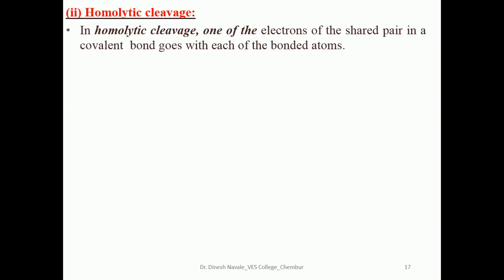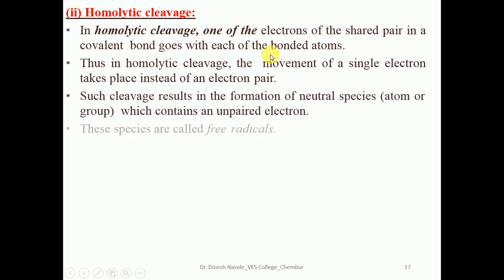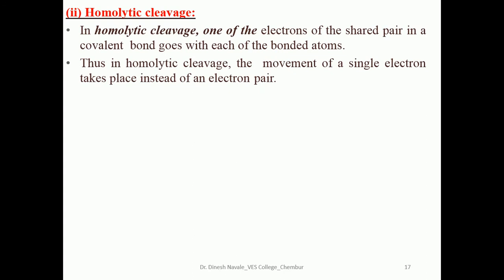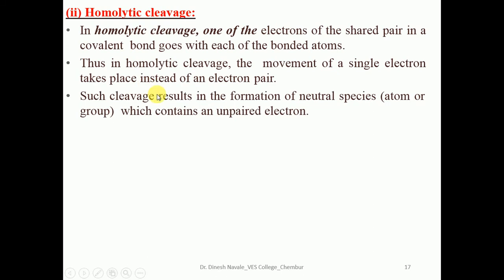So what is homolytic cleavage? Homolytic cleavage is where one of the electrons of the shared pair in a covalent bond goes with each of the bonded atoms. Thus, in homolytic cleavage, the movement of a single electron takes place instead of an electron pair. Such cleavage results in the formation of neutral species.